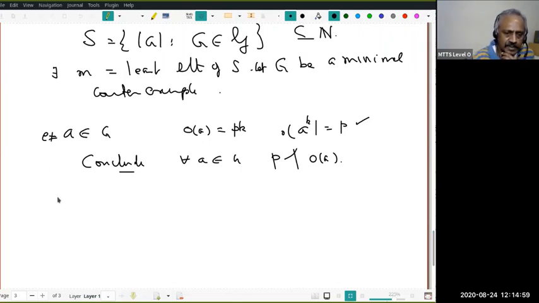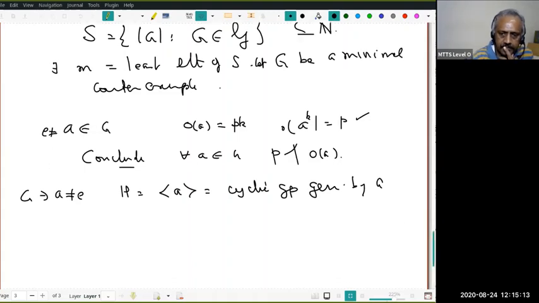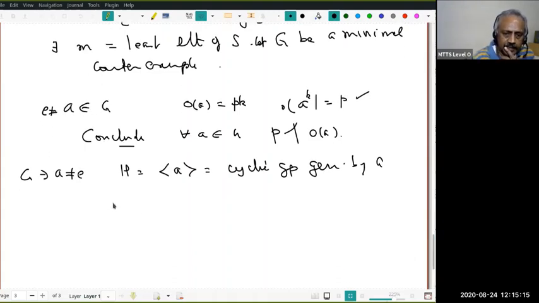Therefore, start with A not equal to E in G. Let H be the cyclic subgroup generated by A. Since A is not the identity, H is not the trivial group. I claim it's also not equal to G. Why?